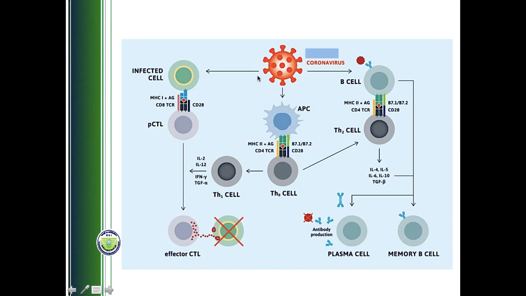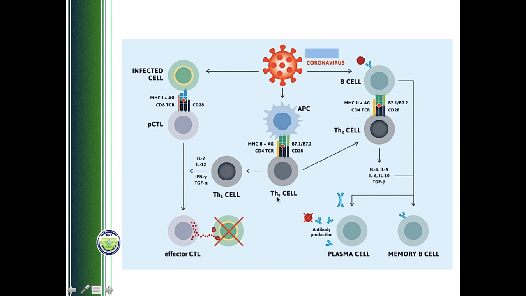Now let's come to the other side of the response. See the center of the image. The virus can be engulfed by a specific type of immune cell which will take the virus inside the cell, process its protein, and then only a small fragment of protein, that is a peptide, will be used to activate a kind of immune cell shown here in gray color. That is what we call the T helper cells.